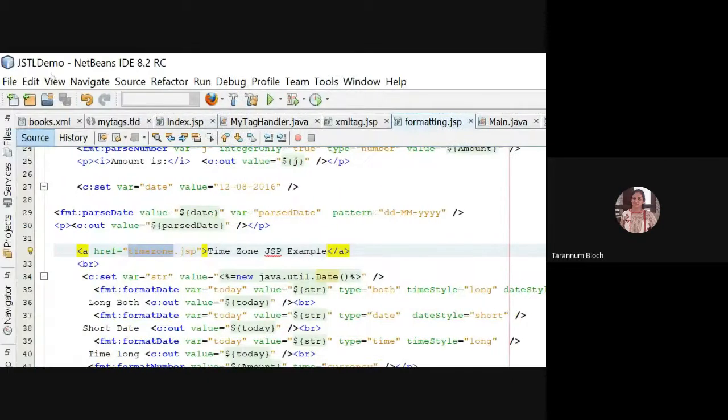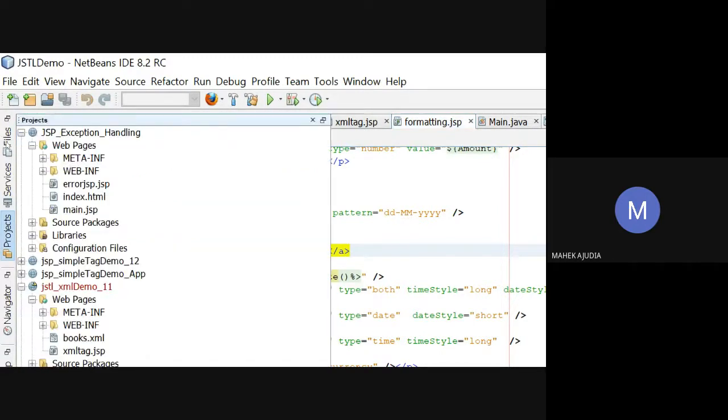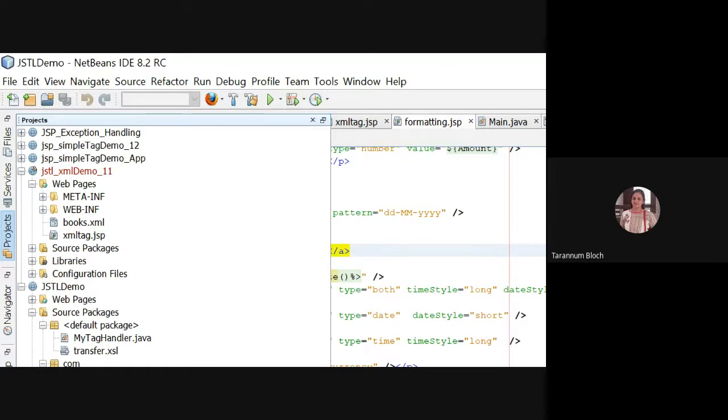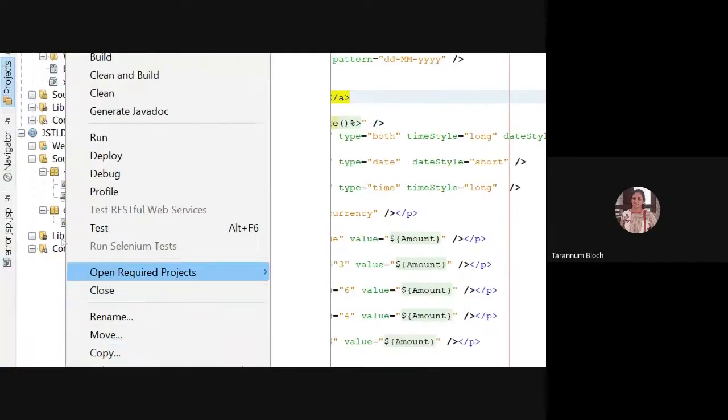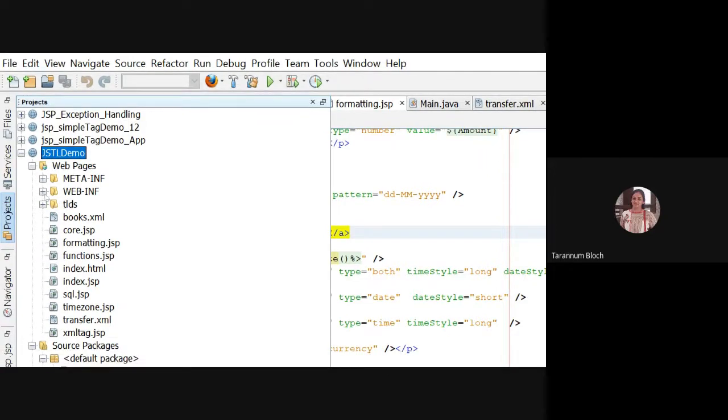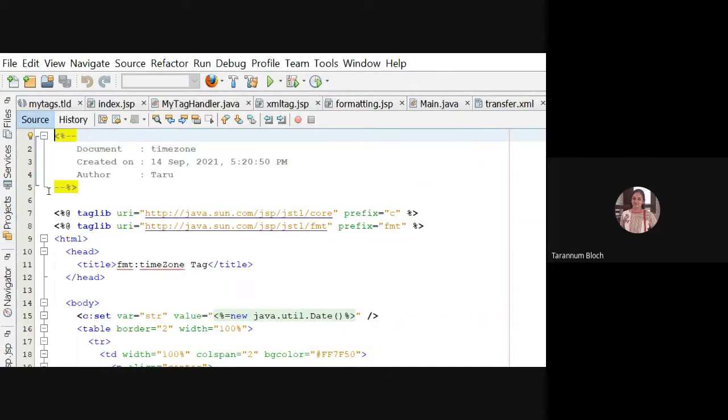What is a time zone? The area in which a particular time is set. The entire world is divided into different time zones, and each of those time zones has a unique ID, which represents the current date and time of that particular region over the globe. So if you look here, I have a timezone.jsp.